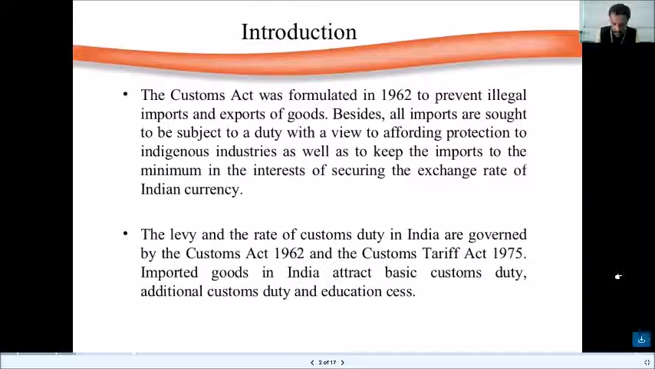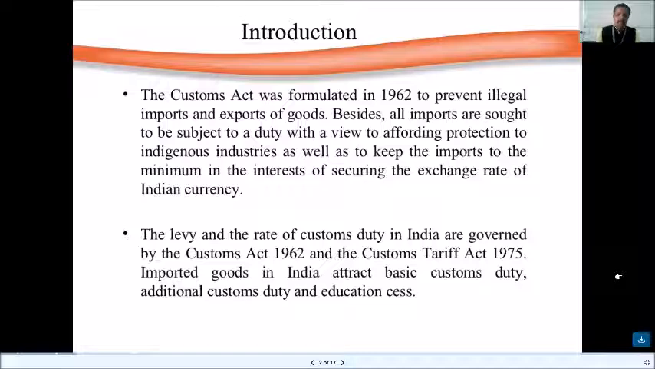Now, you can see that there is a huge amount of customs duty which is being levied on various goods that have been imported. One of the important objectives is to promote the indigenous industry of our own country. We are focusing on Make in India, self-reliance, Atmanirbhar.